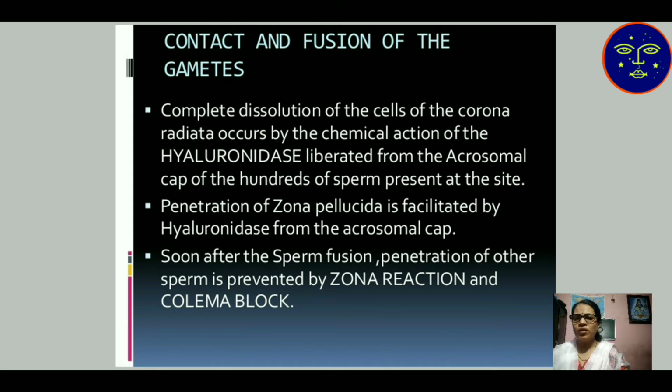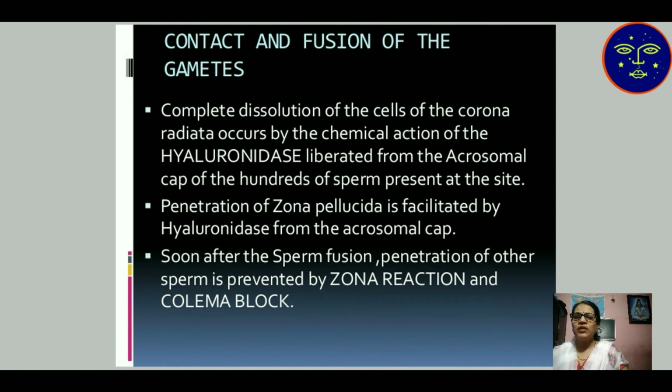Complete dissolution of the cells of the corona radiata. The outer layer of the ovum is dissolved by the chemical action of hyaluronidase, which is secreted by the acrosomal cap of the sperm. After the membrane is dissolved, the penetration of the zona pellucida is facilitated by hyaluronidase from the acrosomal cap of the sperm.